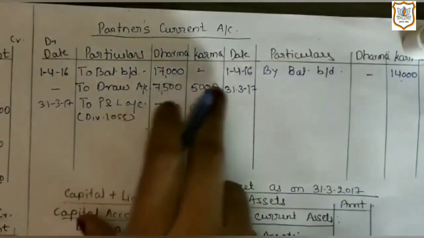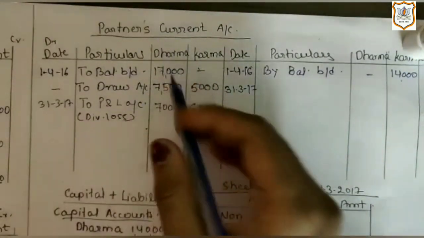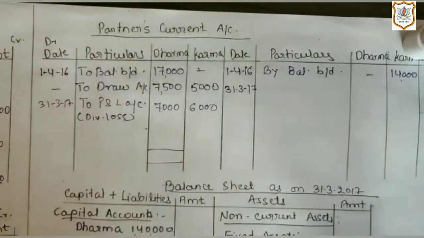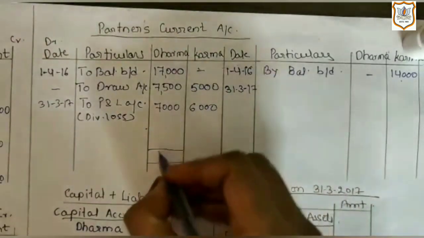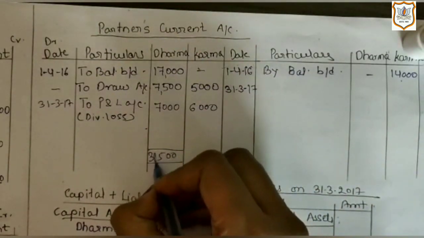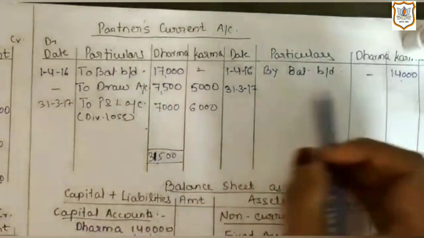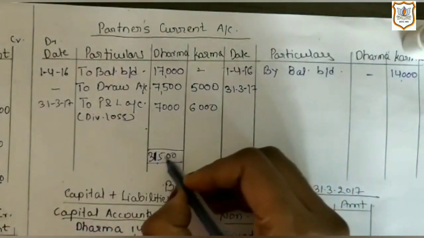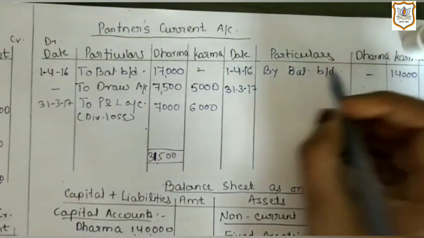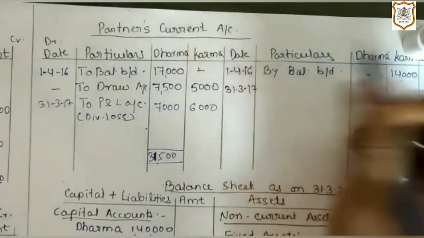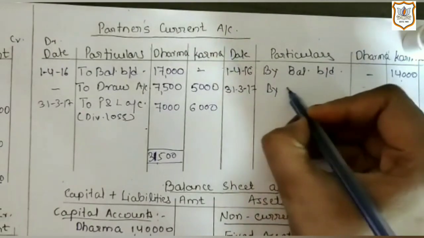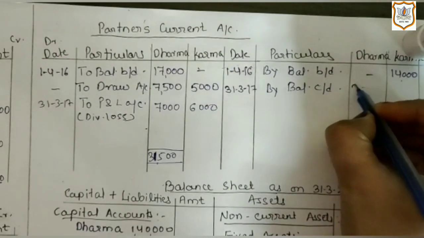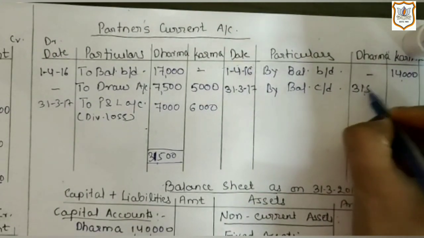Now we will close partner's current account. So let's close Dharma's current account. Here total of debit side is 31,500, and as there is nothing on credit side, so the same total will be called closing current balance, by balance CD 31,500.